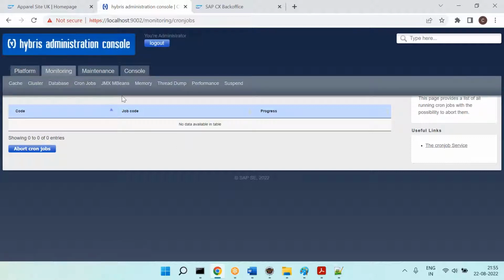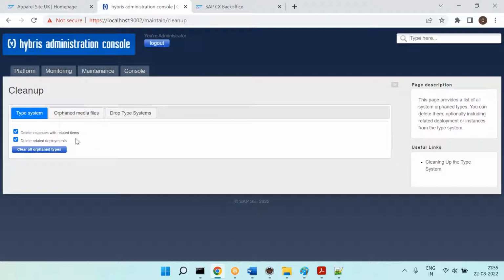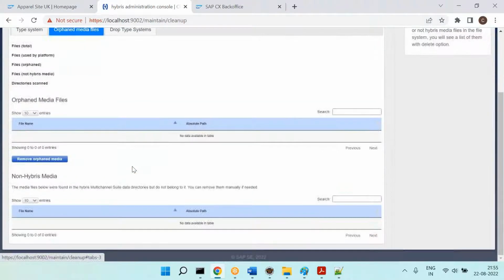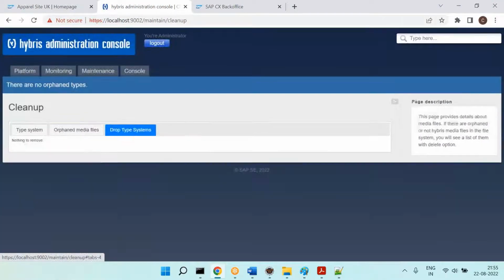That's about this one. Remaining options are not that important here. Then come to the maintenance. In the maintenance, you have one thing called cleanup. So here you can clean up the unused objects. If there are any unused objects, you can clean them from here.